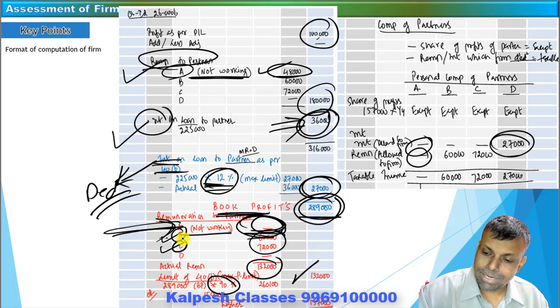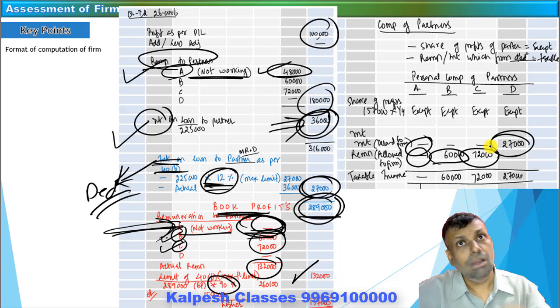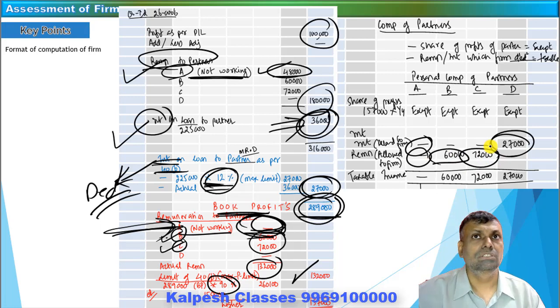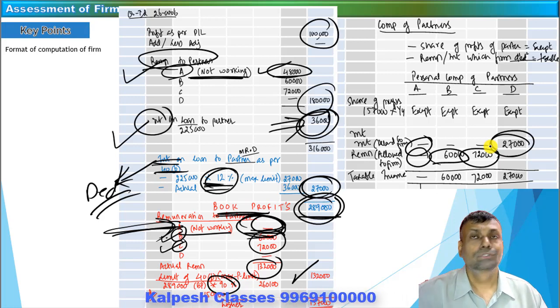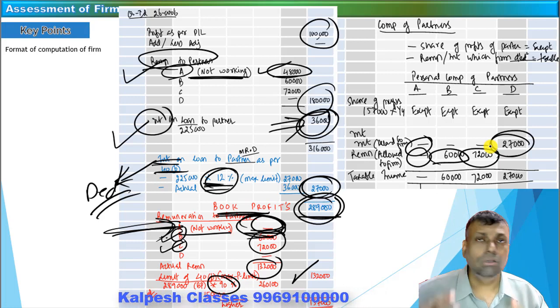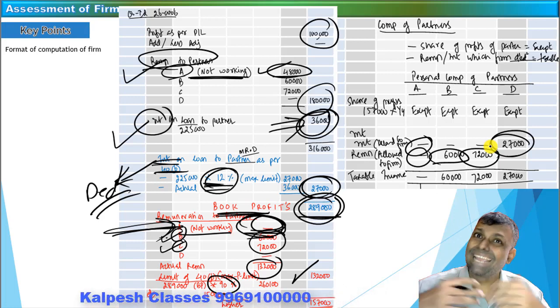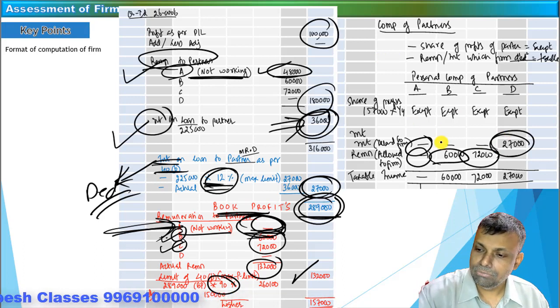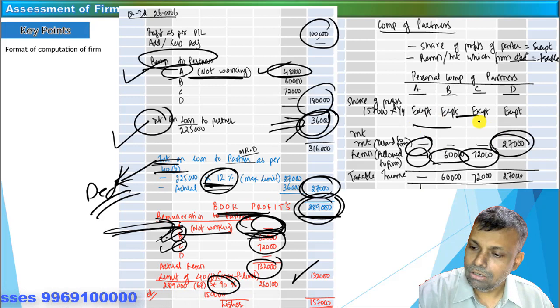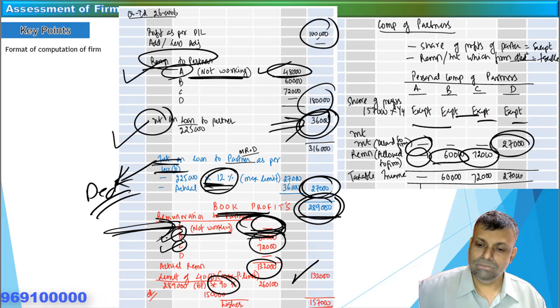With respect to Mr. B and Mr. C, their remuneration was already allowed as a deduction in the computation of the partnership firm, and that is the reason it is included in the computation of the respective partner. And the last thing, the share of profits they get. I repeat, the share of profits they get from the partnership is already exempt under section 10. The firm pays the tax on the profits, and that profit is exempt in the hands of the respective partner. So I have already mentioned here, whatever the share of profit is will be exempt in the hands of the respective partner.